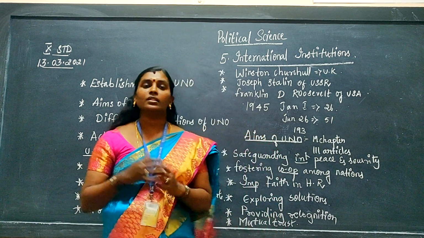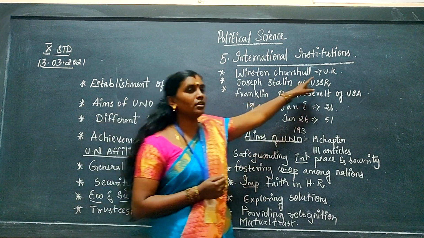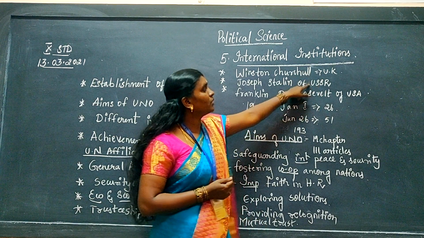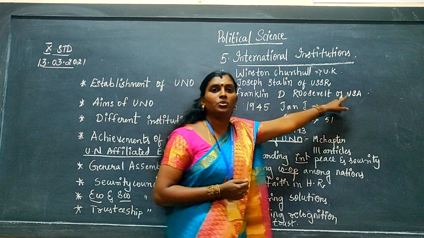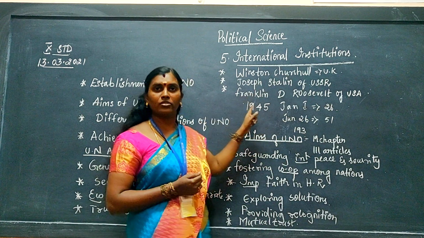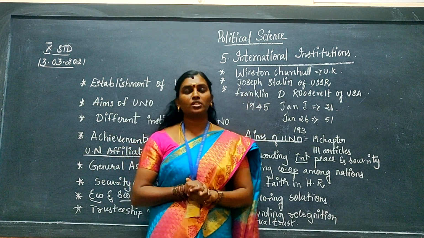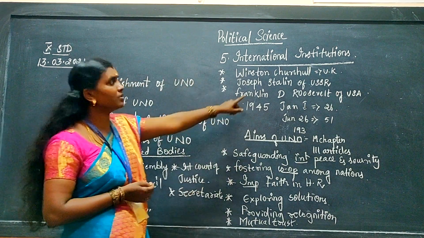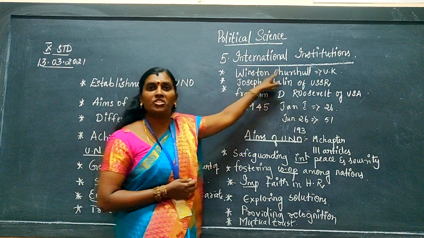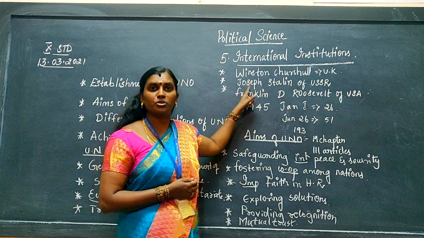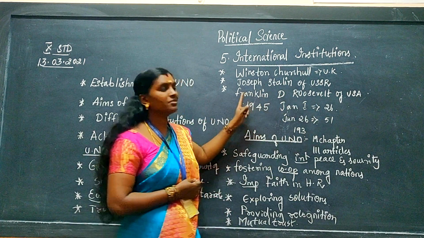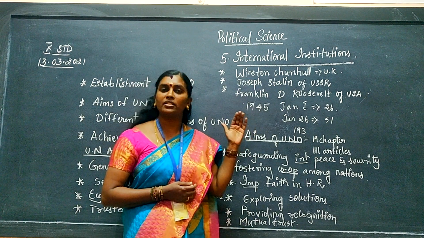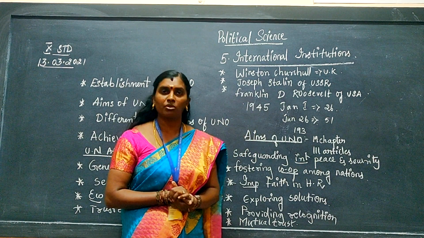During this time, three important persons, one from the UK, one from the USSR, and one from America, that is the United Kingdom, the Union of Soviet Socialist Republics, and the United States of America, joined together and wanted to set up an organization. That organization is called UNO. The first person is Winston Churchill, the second is Joseph Stalin, and the third is Franklin D. Roosevelt. These three persons joined together and started to coin the name United Nations Organization.